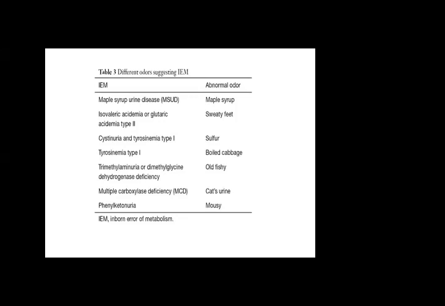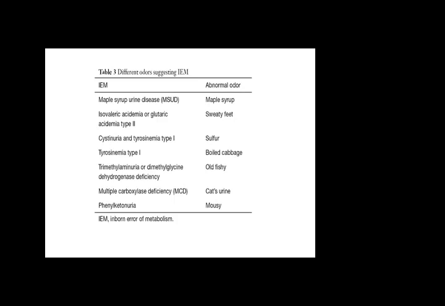So for assessing the patients, you will have to assess yourself first, whether your sense of smell is okay and you know the smell of these things. So tyrosinemia type 1, boiled cabbage. If you ever smell boiled cabbage, tyrosinemia type 1 patients have a boiled cabbage like smell.